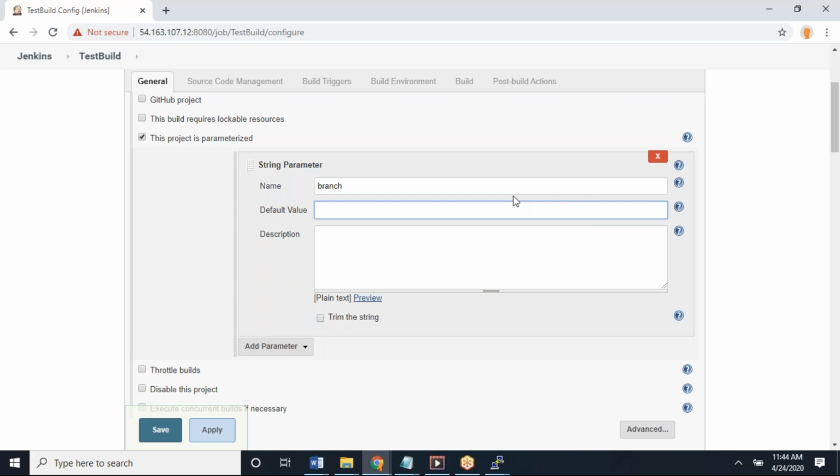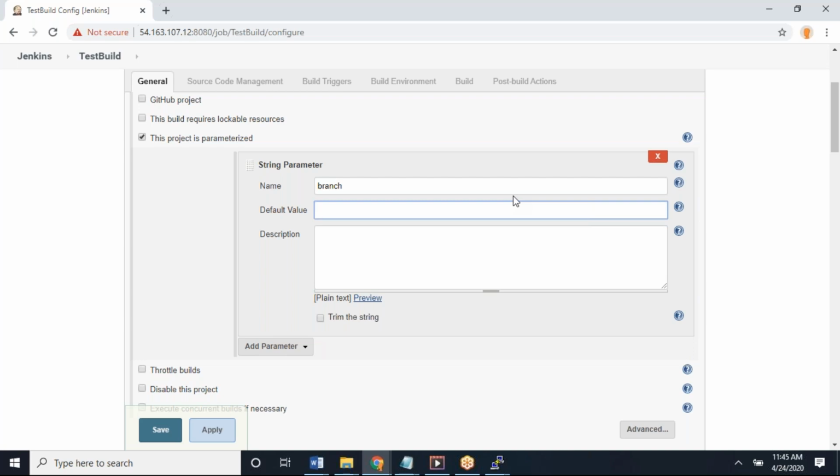Whenever I make changes to the master branch in GitHub, the build will automatically happen. But whenever you want to do it manually, you have to come here, choose build with parameters, change the build number, and change the branch name to whatever branch you need.